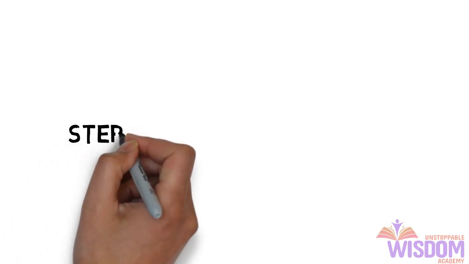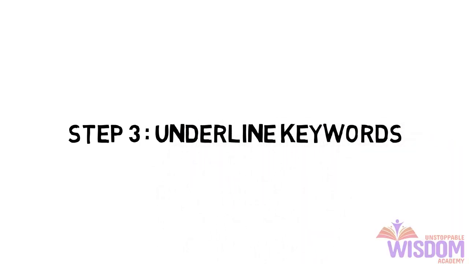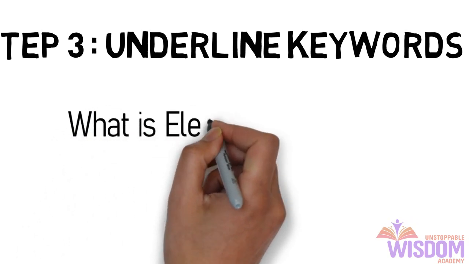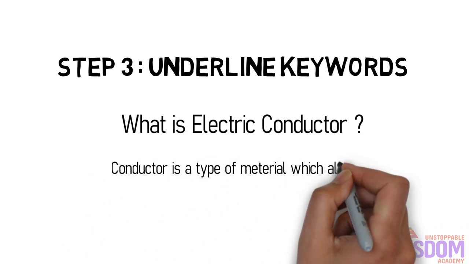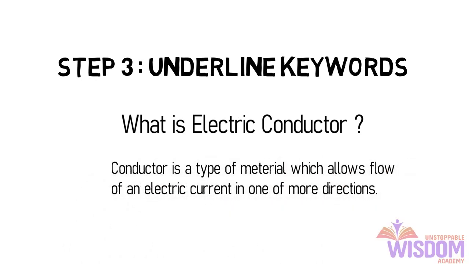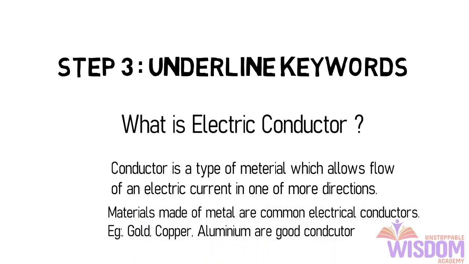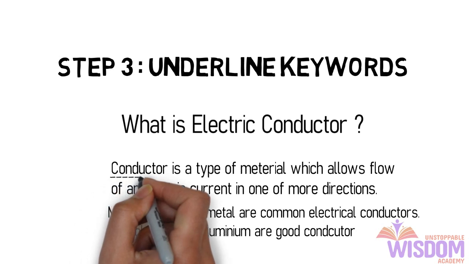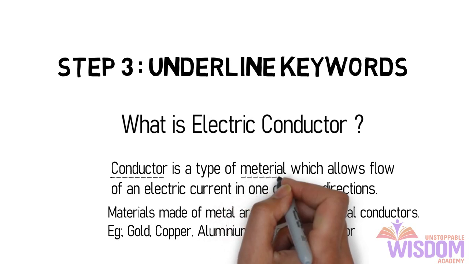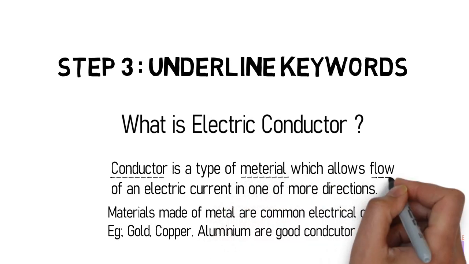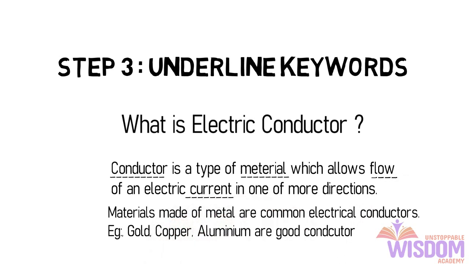Step 3, underline the keywords. For example, let us take this paragraph, what is electric conductor? In every line you need to pick up important keywords and underline those keywords so that you can easily memorize. Let us take conductor as an important keyword here. Material is a keyword. Flow is a keyword. Like that, you try to pick up 1 or 2 keywords from every line, and make sure that you don't take repeated words, duplicate words.